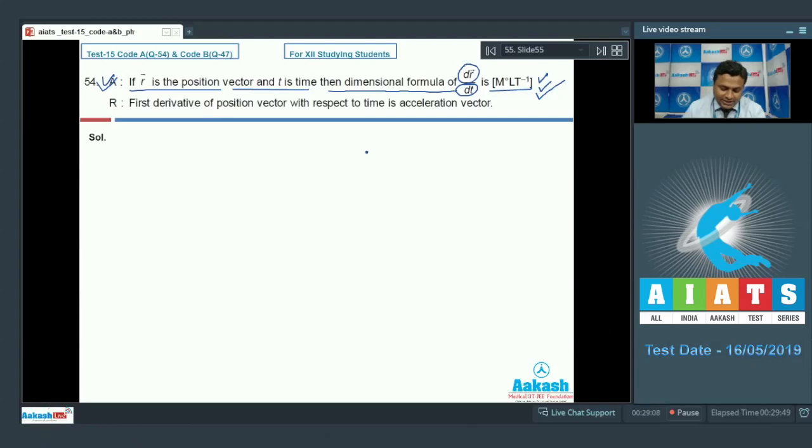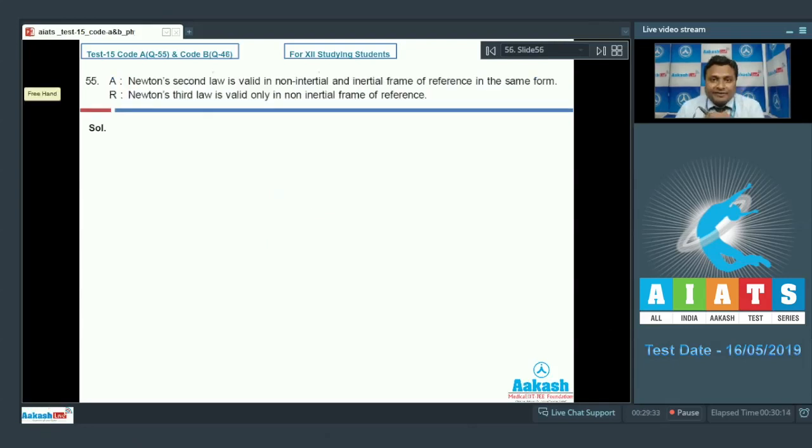Now let's talk about the reason. First derivative of position vector with respect to time gives velocity vector, not acceleration vector. So reason is wrong. Assertion true, reason wrong. Option number 3 we have to go with. Now move on to the next, that is 55 number. So here is question number 55, everyone.